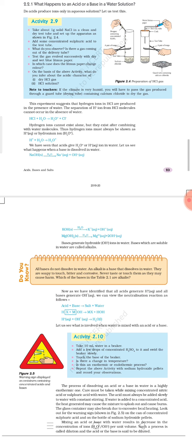So what we have seen is what happens when you add HCl in water: first it is broken down into H plus or hydrogen ion and chloride ion. Now HCl you have dissolved in water, so this H plus ion which is formed is also present in water. As it cannot exist alone, it combines with an H2O molecule and produces H3O plus, which is much more stable, and that is how it is present in water. So we have seen that acids give H3O plus ion or H plus aqueous ion in water.